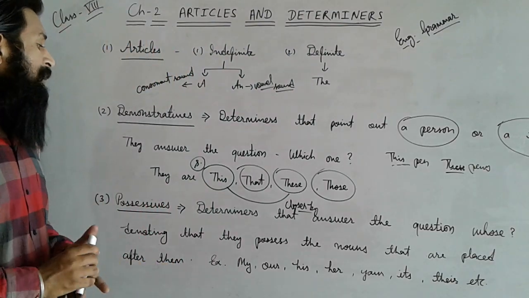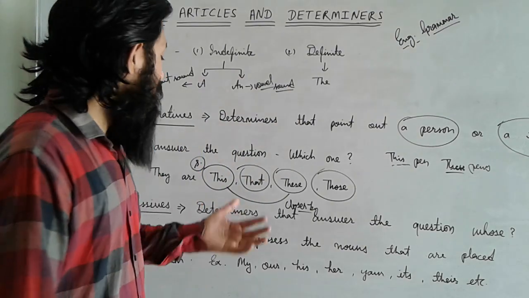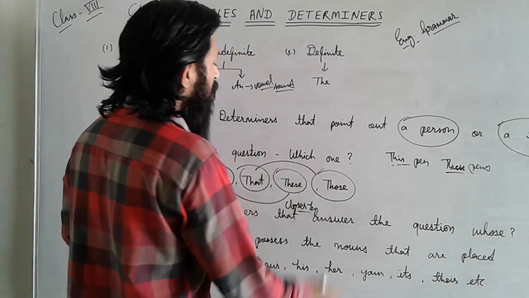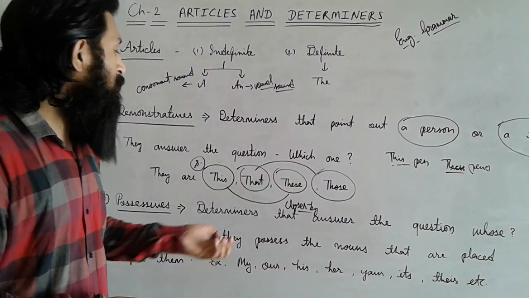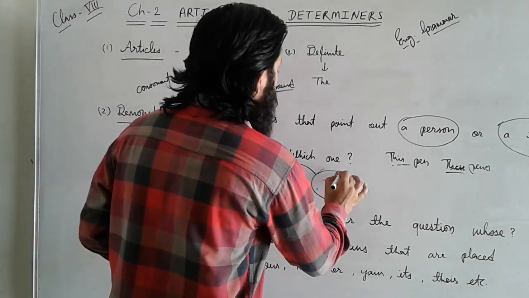If a demonstrative is given and the condition is closeness, then you have to use this and these. And if an object is far from us, then we have to use that and those. That is used for singular and those is used for plural.